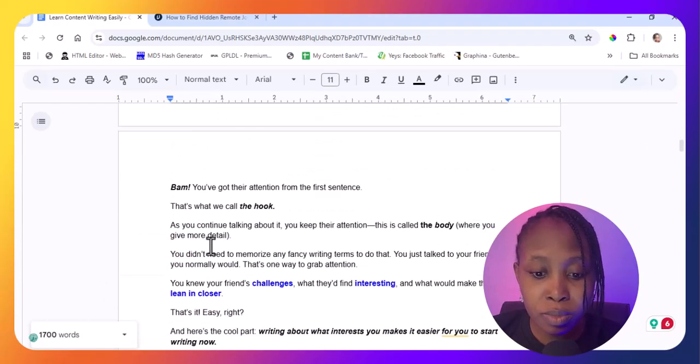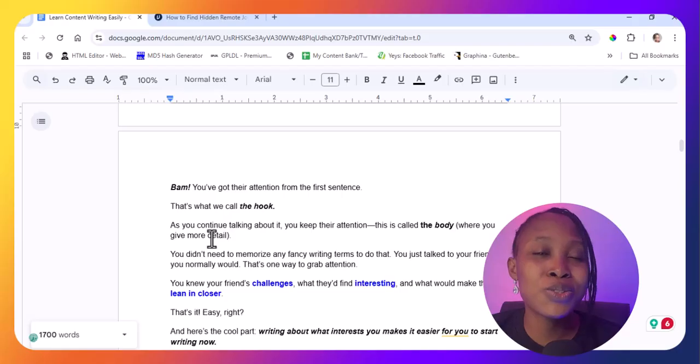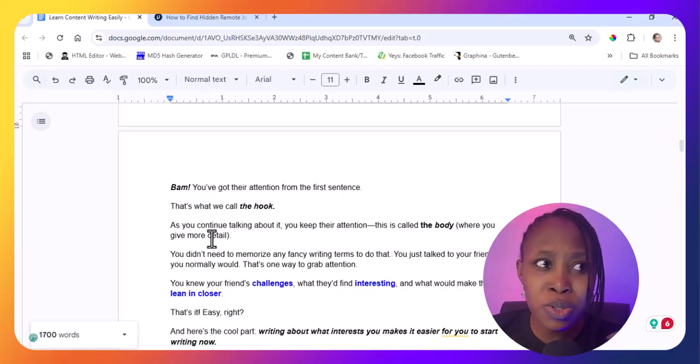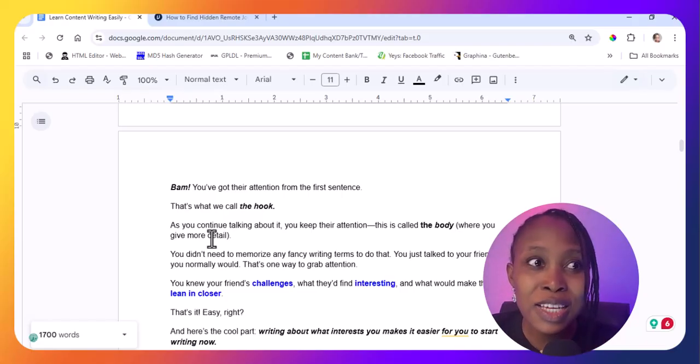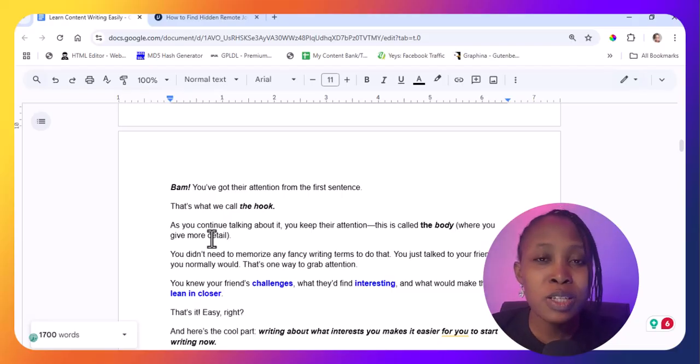So for example, you are talking to your best friend. Let's take an example. You are talking to your best friend and maybe there is a new gist in town, and you are like, hey Tracy, did you know, hey, did you know that Tracy got arrested? And your friend is like, okay, are you serious? What happened? Apparently, you're not the only one she was, can you imagine that? Blah blah blah. So you've gotten your friend's attention, they're interested in what you have to say. Why were you able to get their attention?